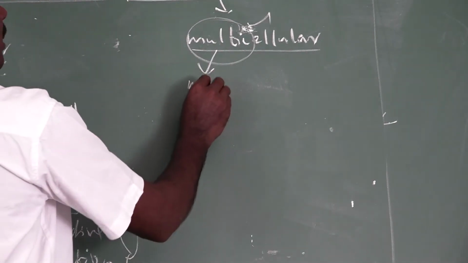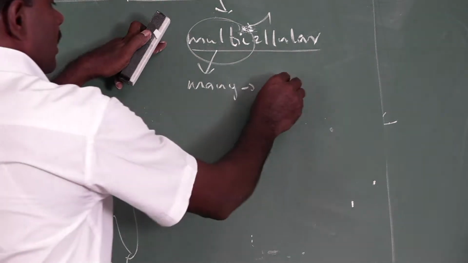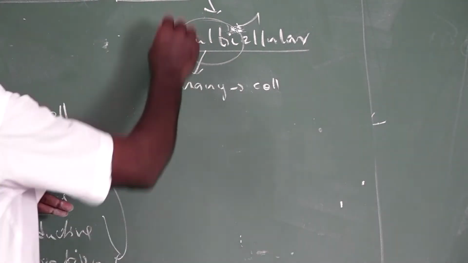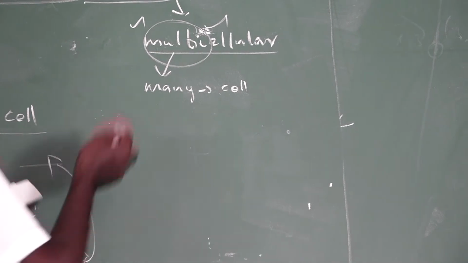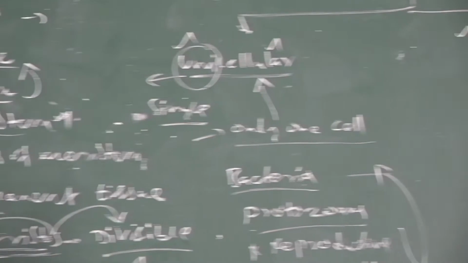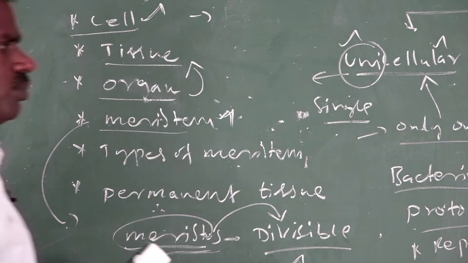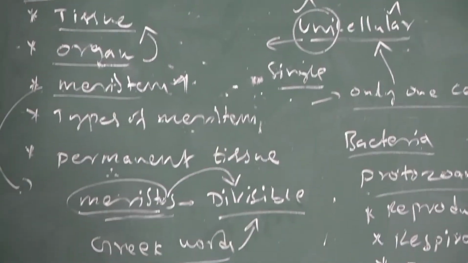Another type is the multicellular organism, found in many plants. Multi means many cells. An organism made up of many cells is called a multicellular organism. Cells develop into tissue, tissue develops into organ, organs develop into organ system, and organ systems develop into the organism, forming the levels of organization.